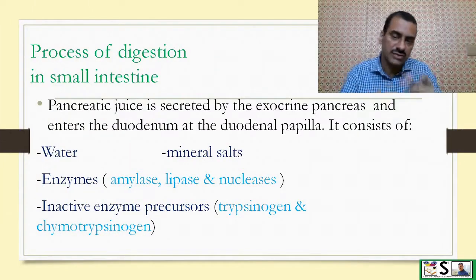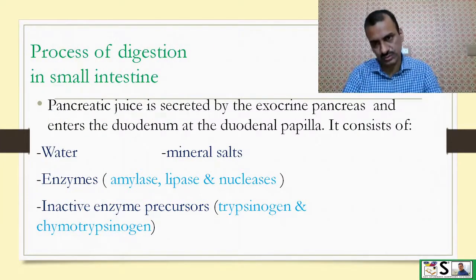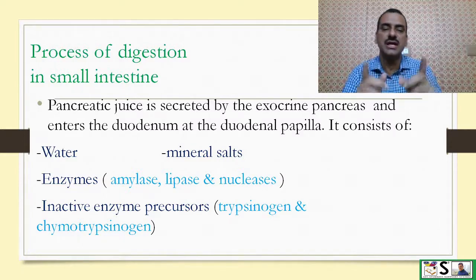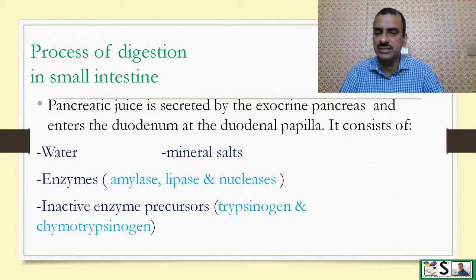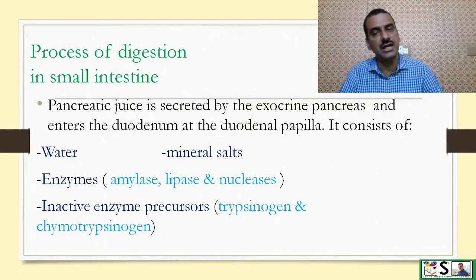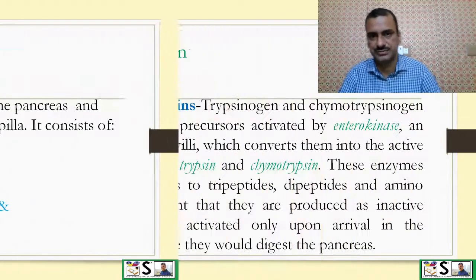First of all, we will discuss what pancreatic juice does. The pancreatic juice is secreted by the exocrine pancreas and enters the duodenum at the duodenal papilla. It consists of water, mineral salts, enzymes amylase, lipase, and nuclease, and inactive enzyme precursors that are trypsinogen and chymotrypsinogen.